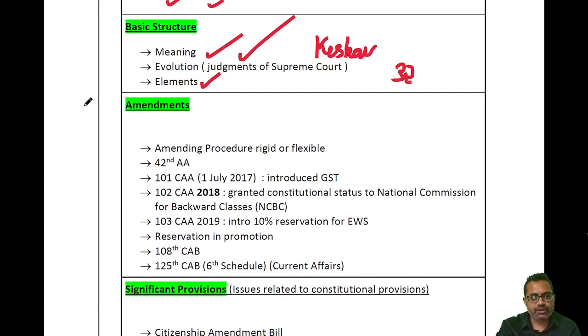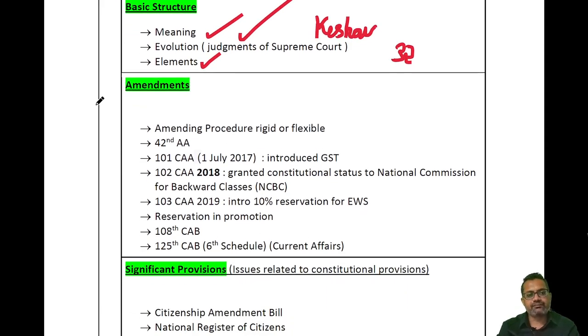Then there is the subtopic amendment. Here you have to analyse whether the amending procedure of the Constitution of India is rigid or flexible. Then the 42nd amendment is also called the mini constitution. Why is it called the mini constitution? Which parts of the constitution did it try to amend? Then recently Amendment Act 101 was related to GST.